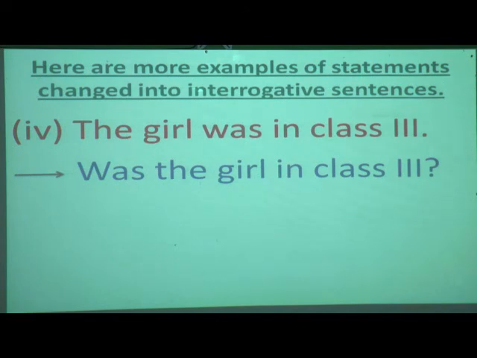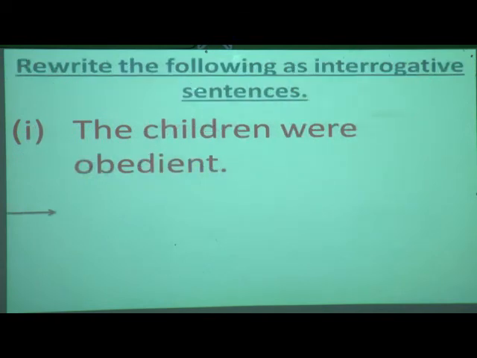Are you ready now to solve the exercise of page 14? Now I will help out only for 5 examples. The remaining 6, 7, 8, 9, 10, I'll give you time. You have to do it here itself. Students, open page number 14, Fun with Grammar book. Hope you have the book along with you. Page number 14, and take a pencil with you. Ready? Okay. Now what are the instructions over here? That we write the following as interrogative sentences. Means we have been given all statements and you have to change them into interrogative sentences.